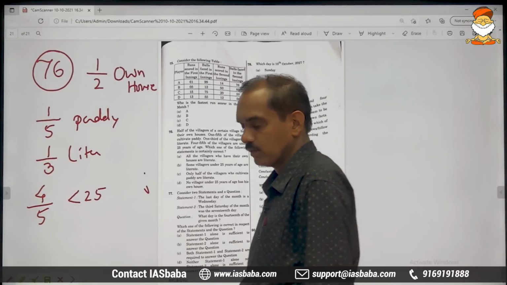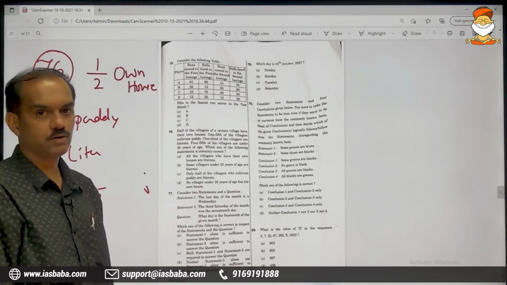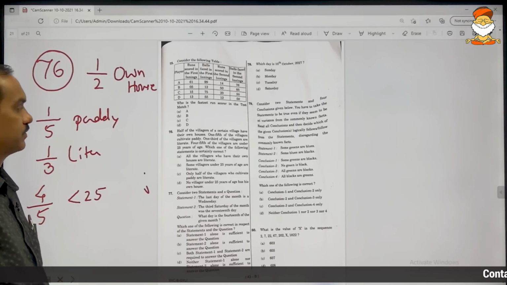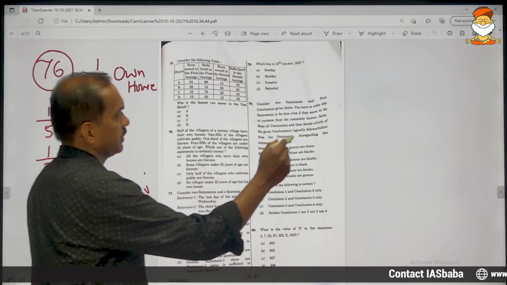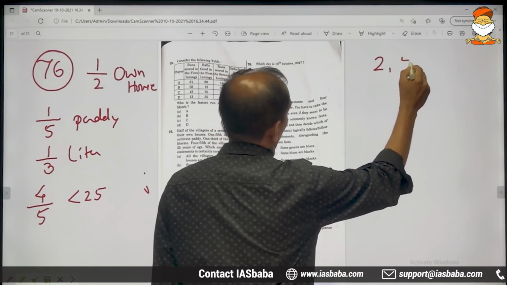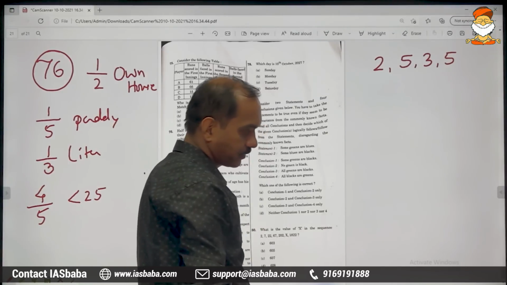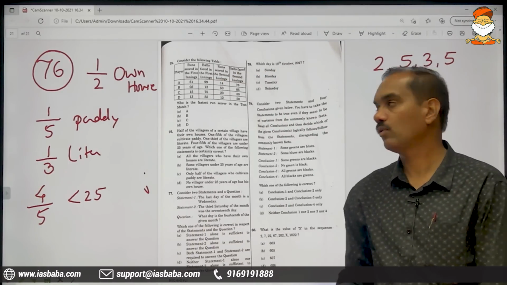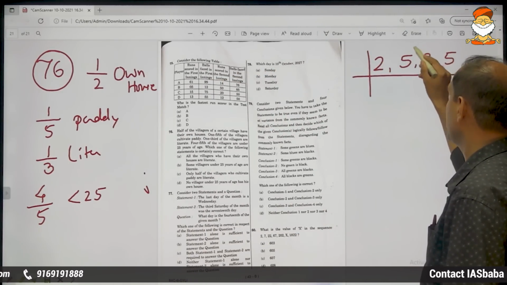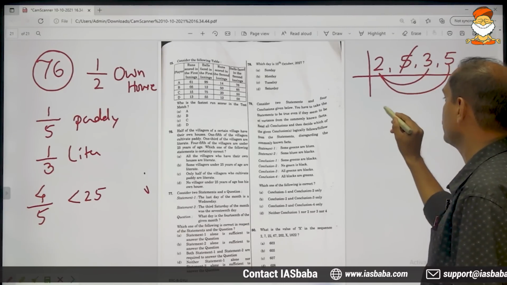When we come across fractions in a problem, concentrate on the denominators first. Which are the denominators here? 2, 5, 3, 5. These are the denominators. Go for the LCM. 5 can divide 5, strike it out. 5 2s are 10, 10 3s are 30.